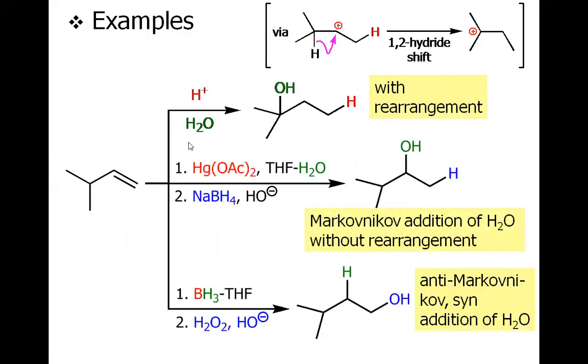Again, the equations are shown, and you can see one particular alkene undergoing the hydration reaction with all three reagents that we have discussed so far. The first reaction is the acid catalyzed hydration, the second is the mercury catalyzed hydration, the third is the hydroboration. You see in the first reaction we have the rearranged product, not the simple addition of H and OH across the double bond. But in the case of oxymercuration, demercuration, we do not have the rearranged product, but simply the addition of HOH across the double bond.